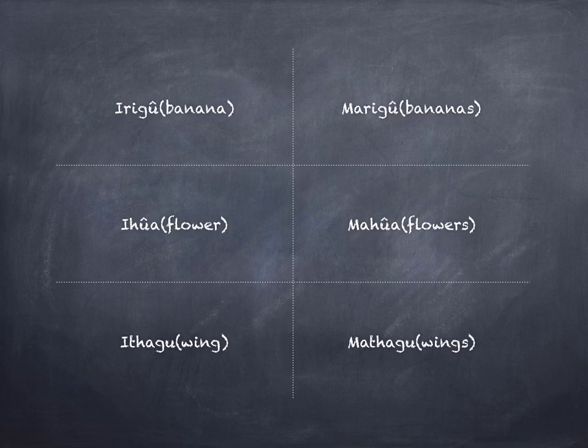Ihua singular, mahua plural. One wing is known as idhagu, while many wings then become madhagu. Idhagu for singular, madhagu for plural.